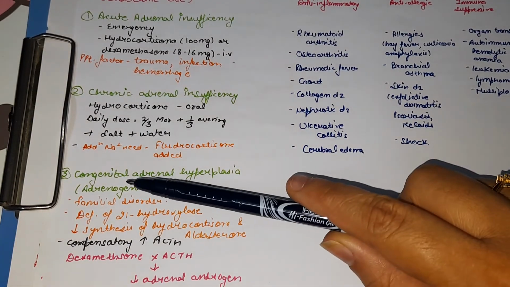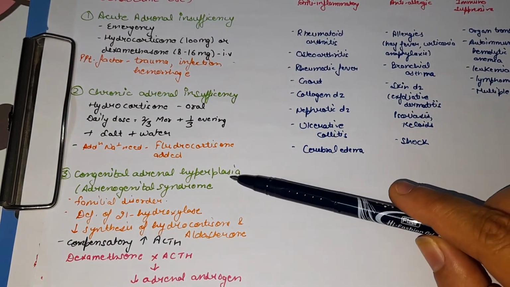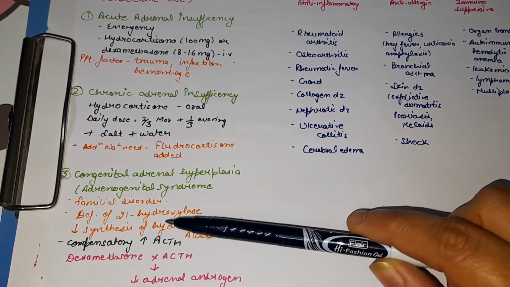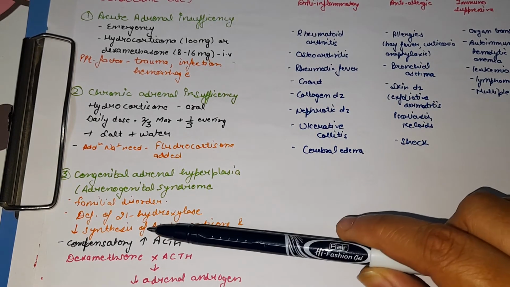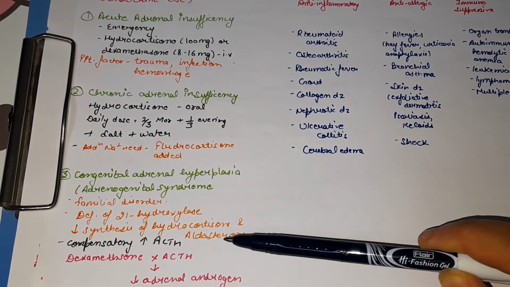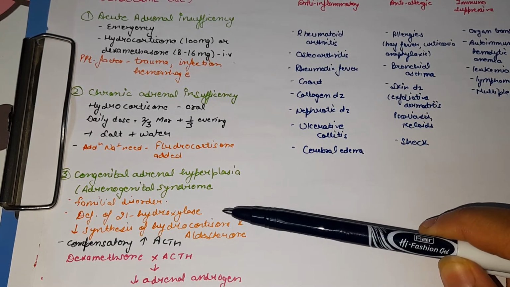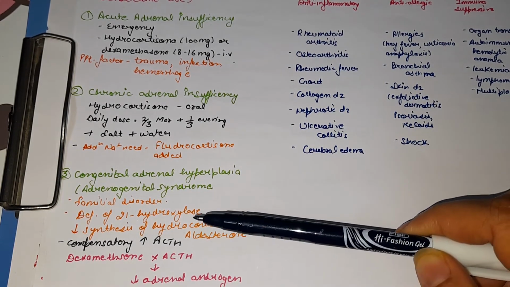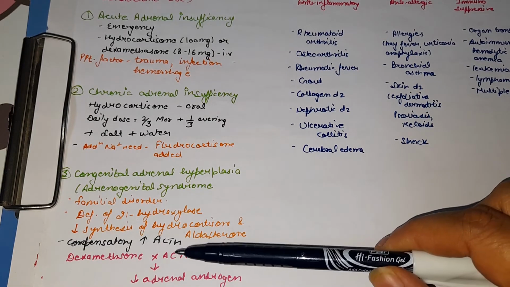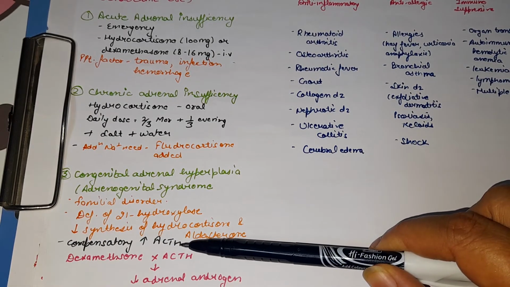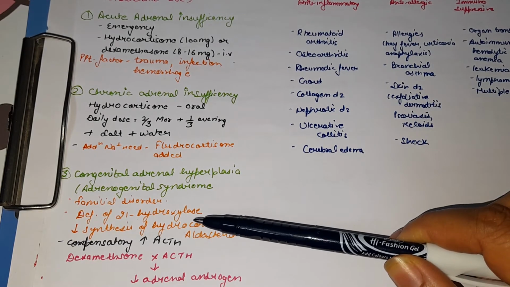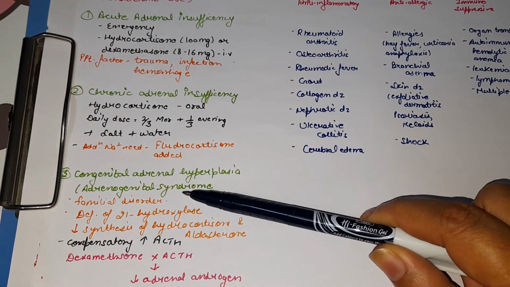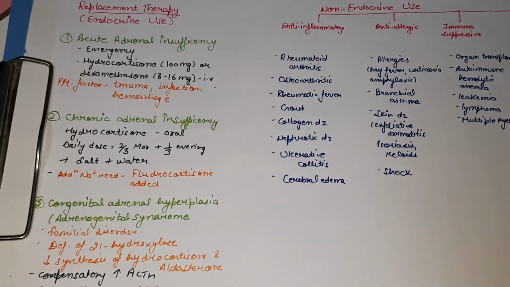So next use is in the treatment of congenital adrenal hyperplasia, also known as adrenogenital syndrome. It is a familial disorder. In this, there is deficiency of the 21 hydroxylase enzyme. So there will be decreased synthesis of hydrocortisone and aldosterone, and there is a compensatory increase of ACTH in these cases. Corticosteroids are beneficial here because they cause a negative feedback mechanism on the HPA axis, and this will lead to decreased adrenal androgen, so they are helpful in the treatment of adrenogenital syndrome. Next uses are non-endocrine uses.